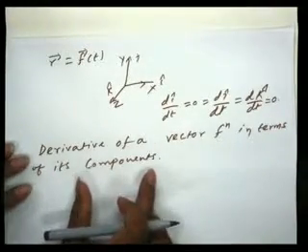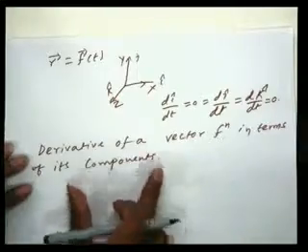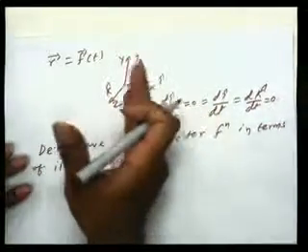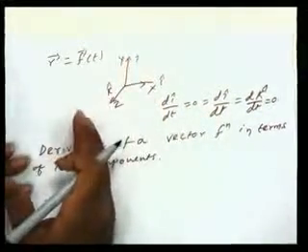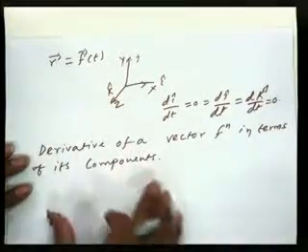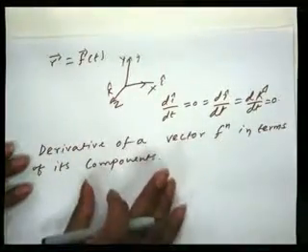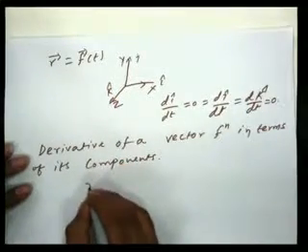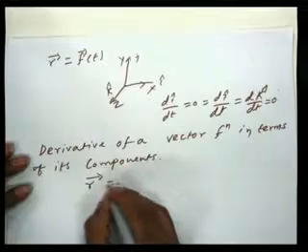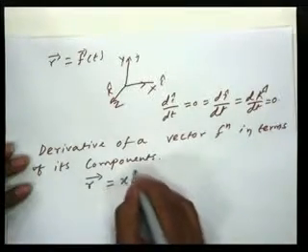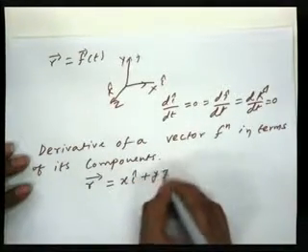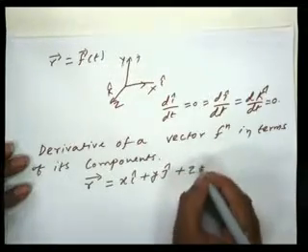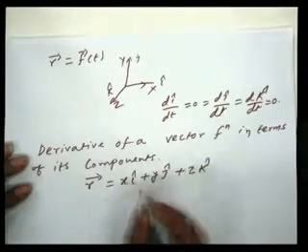If I take any position vector, obviously it will have components along the x-axis, y-axis, and z-axis. So if I write this r vector, it can be represented as x i cap plus y j cap plus z k cap, right? I can say x, y, and z are the components along those three axes.